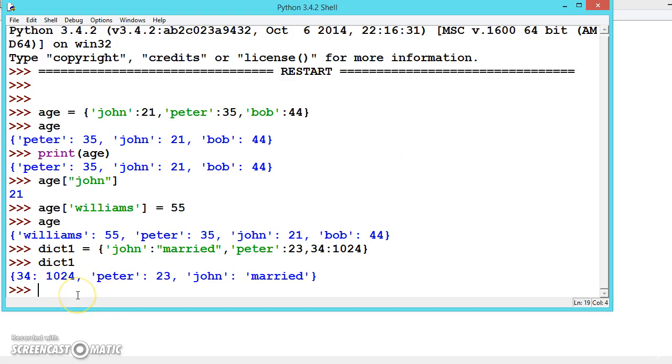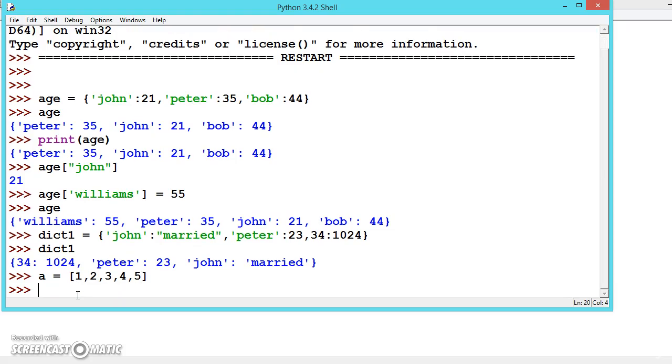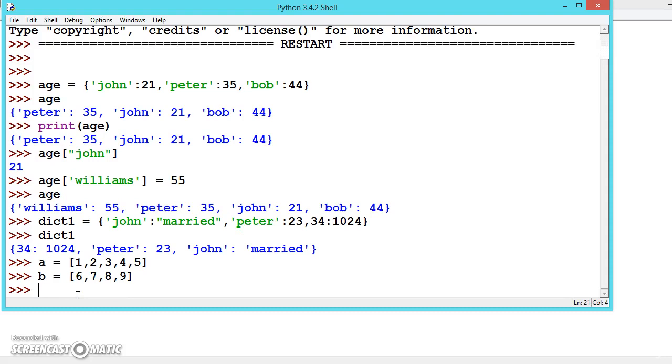Suppose for example, like A is equal to 1, 2, 3, 4, 5. B is equal to, I am showing just for example, 6, 7, 8, 9. So like this we will be creating lists.